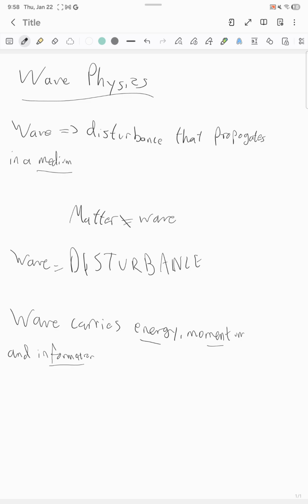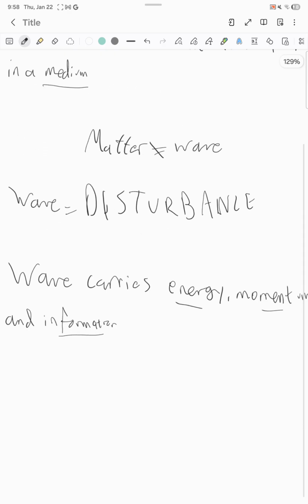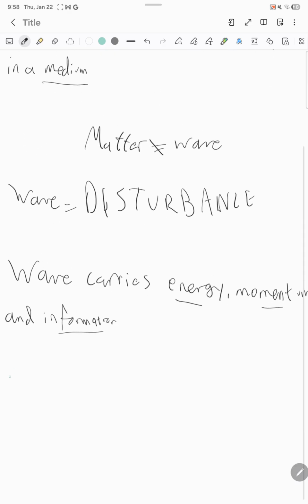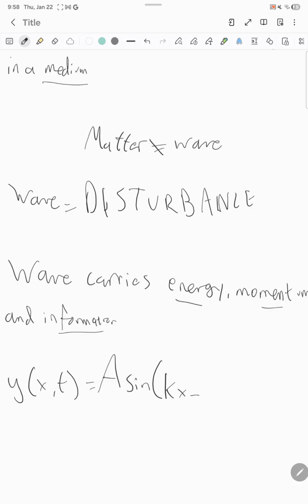So firstly, we could talk about traveling waves. The main canonical equation that we'll use is this one: y(x,t) is equal to A sin(kx minus omega t plus the phase constant).